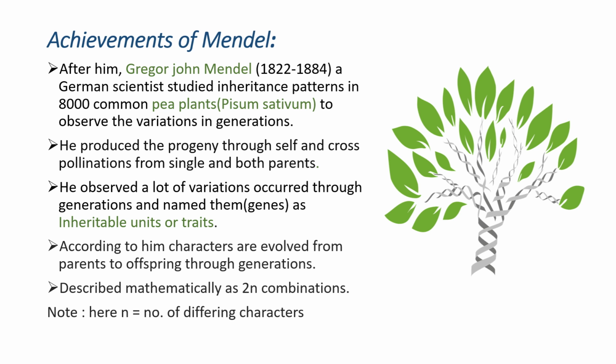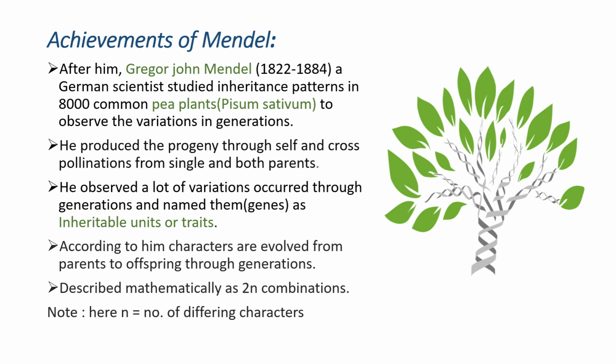Traits means nothing but characters. Okay. According to him, as I mentioned earlier, characters are evolved from parents to offsprings through generations. So to describe it mathematically, he simply said 2n combinations. 2n means here n is the number of differing characters.